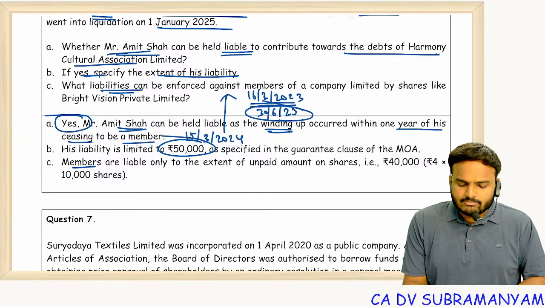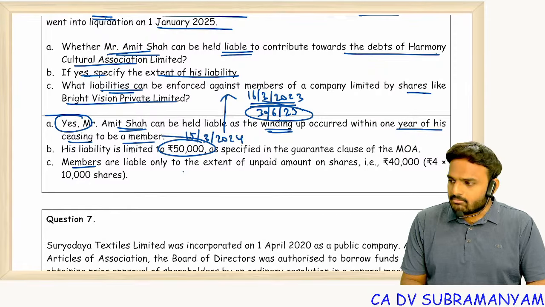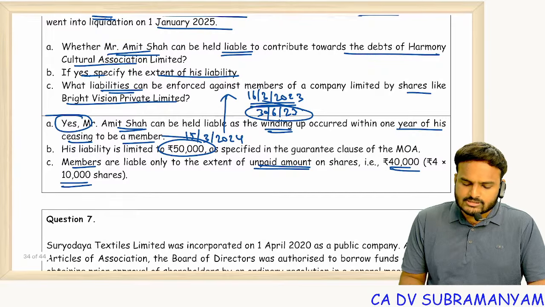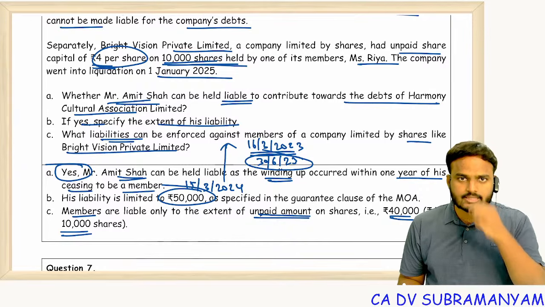What liabilities can be enforced against members of a company limited by shares, like Bright Vision Private Limited? Members are liable only to the extent of the unpaid amount on the shares, that is 40,000 rupees. So 4 rupees unpaid value multiplied by 10,000 shares. Clear?